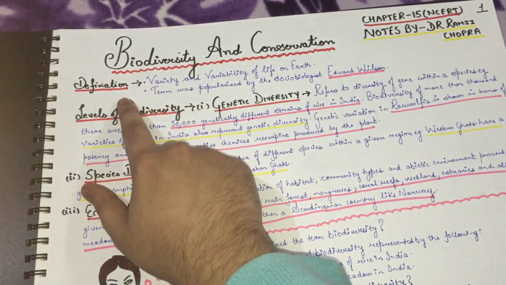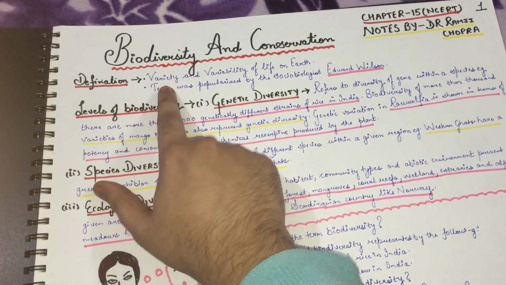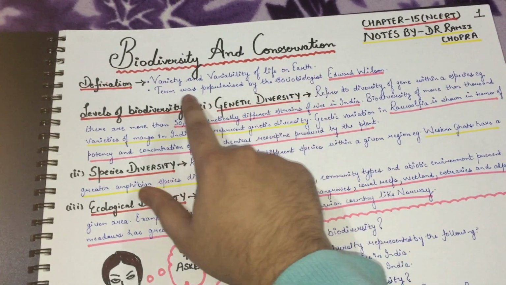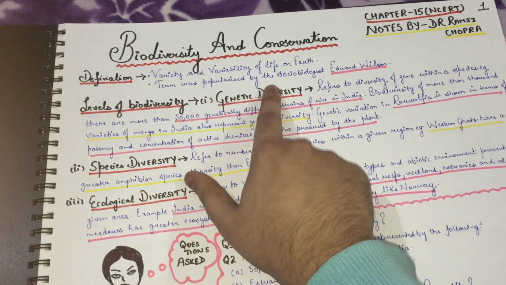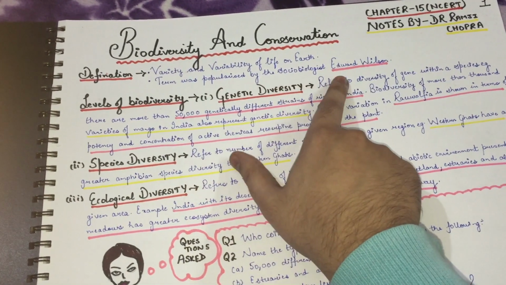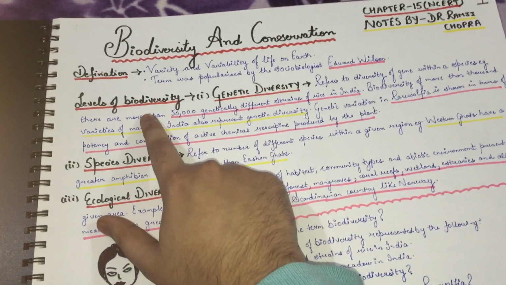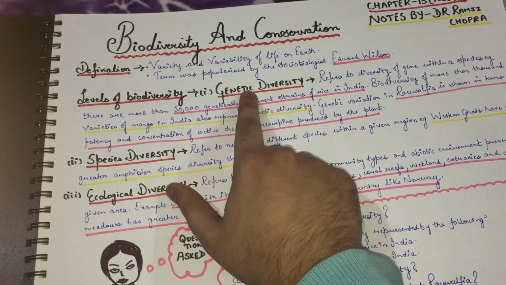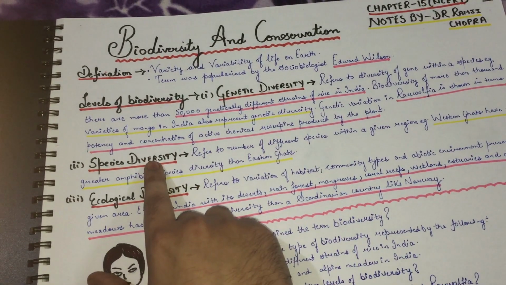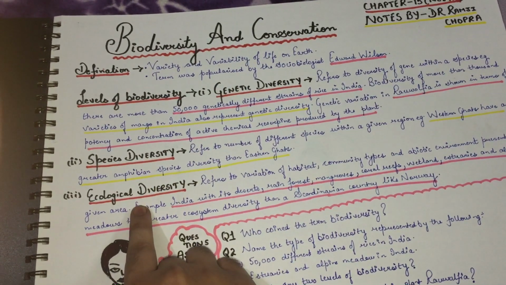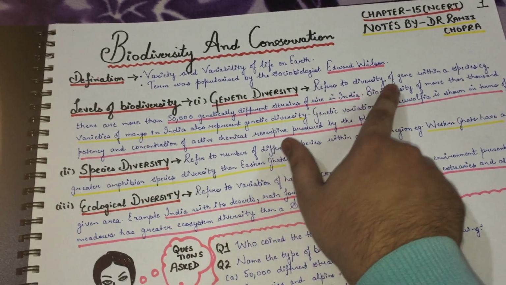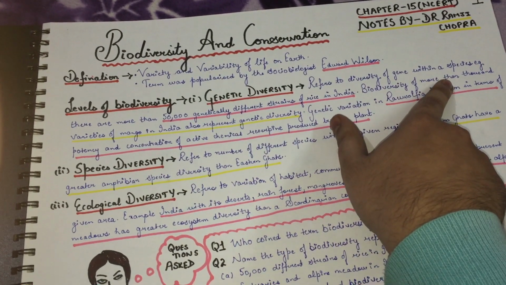So what is biodiversity? Definition: variety and variability of life on the earth is biodiversity. The term was popularized and coined by social biologist Edward Wilson. Now there are different levels of biodiversity. Number 1, genetic diversity. Number 2, species diversity. Number 3, ecological diversity. Genetic diversity refers to diversity of genes within a species.